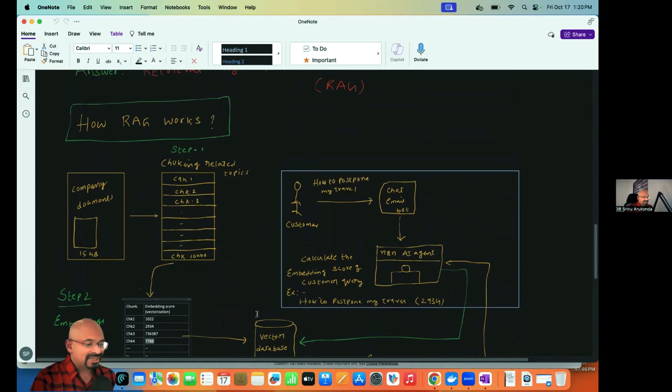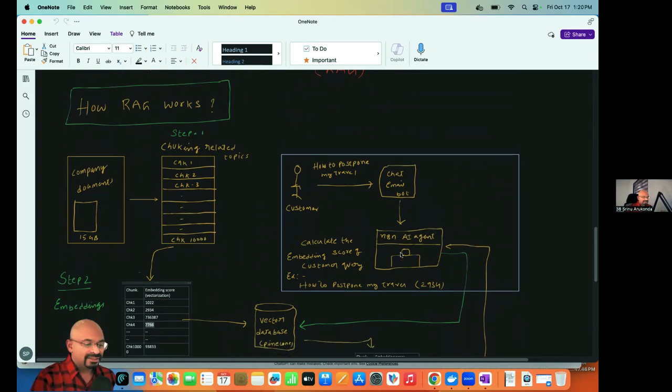Now afterwards, the second part of the story. When a customer asks any question, like how do I post my travel, right? It queries the chatbot. The chatbot internally calls the AI agent. I'm creating some AI agent.